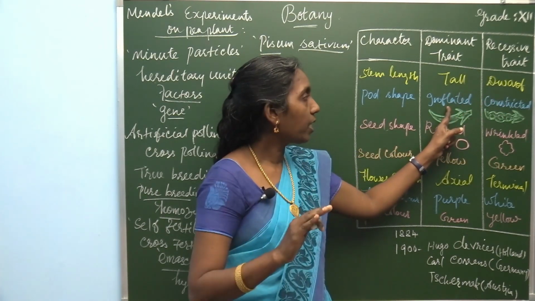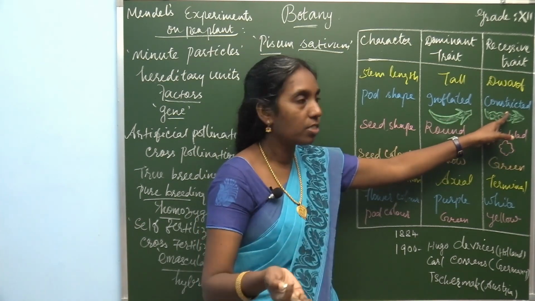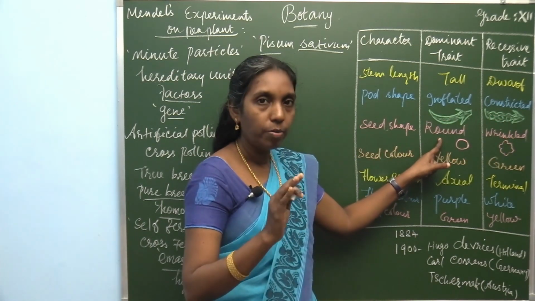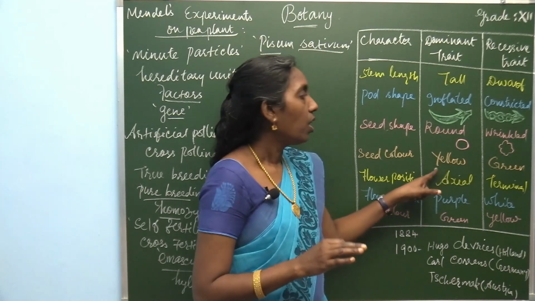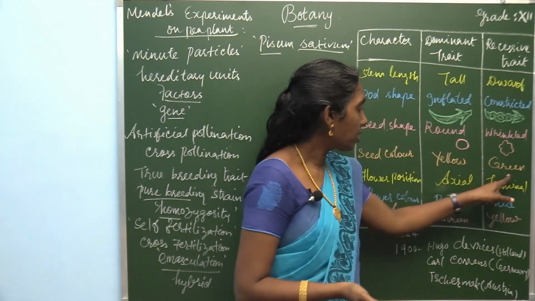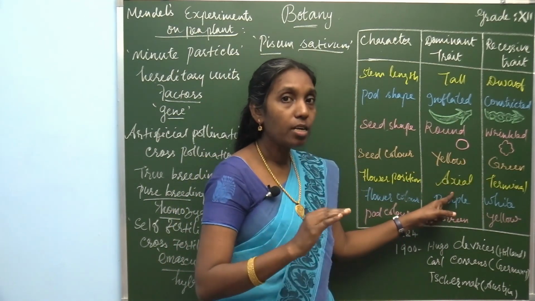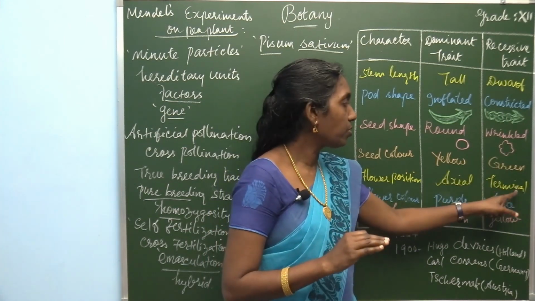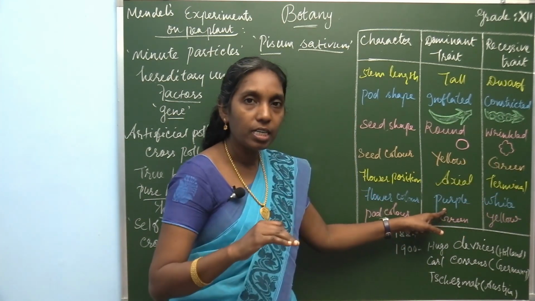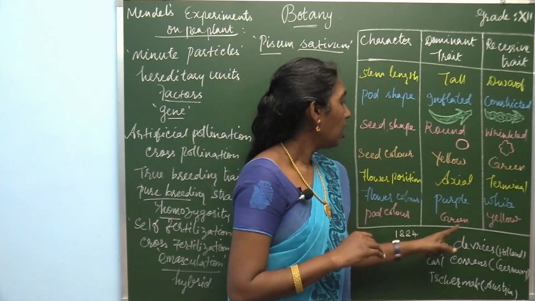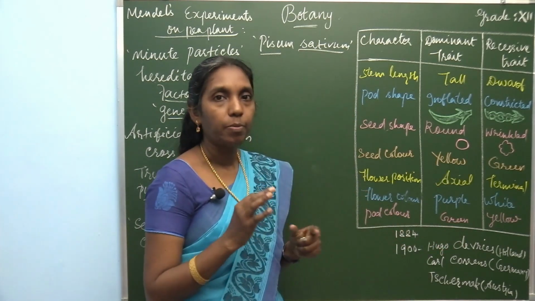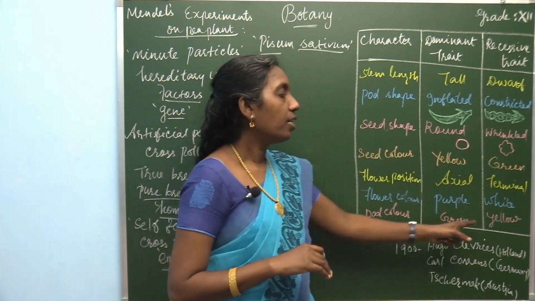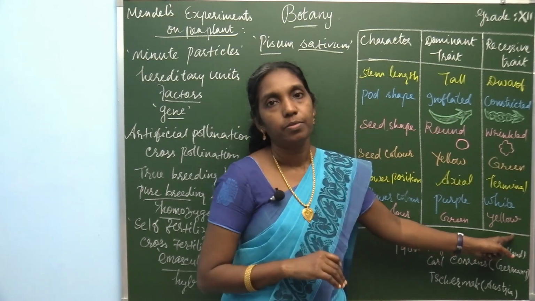Inflated is dominant character, constricted is recessive character. Round is dominant, wrinkled is recessive. Yellow is dominant, green is recessive. Axial position is dominant, terminal position is recessive. Purple color is dominant to white. Green, then the pod color is green and yellow.